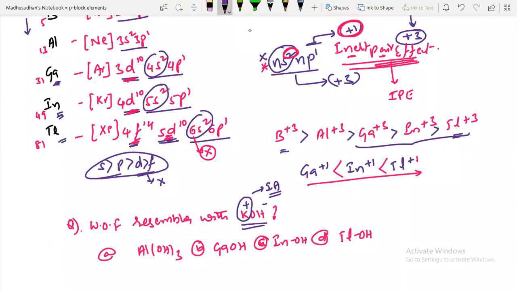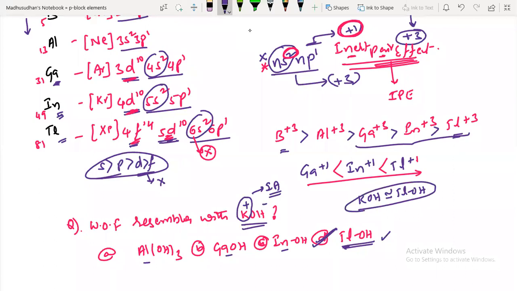Can you please check these inner four pair options? Also you have to find which is more stable in plus 1 oxidation state. That is thallium, right, sir. So thallium hydroxide resembles the potassium hydroxide. So they have almost the same type of nature.